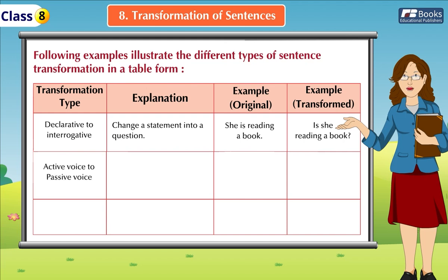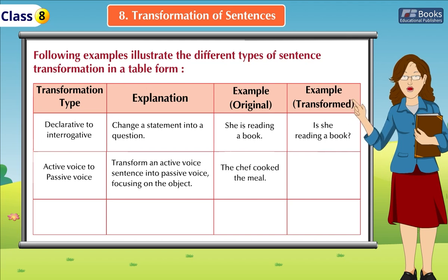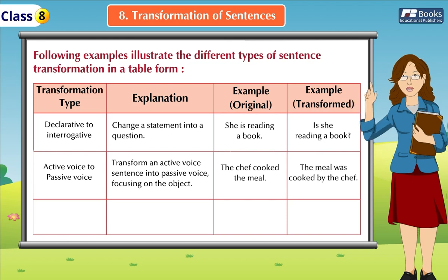Transformation type: active voice to passive voice. Explanation: transform an active voice sentence into passive voice, focusing on the object. Example, original: "The chef cooked the meal." Transformed: "The meal was cooked by the chef."